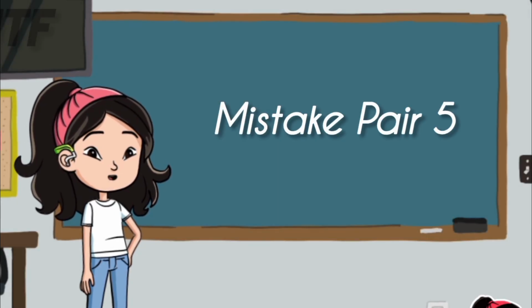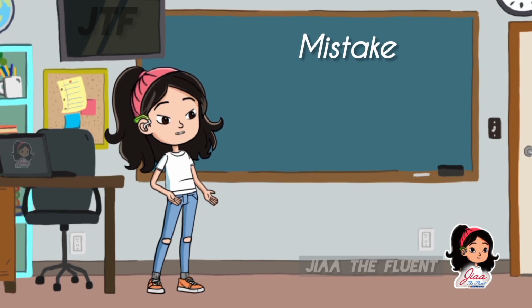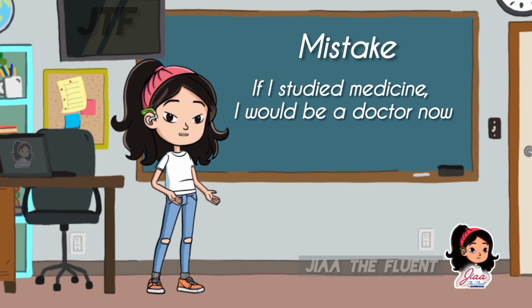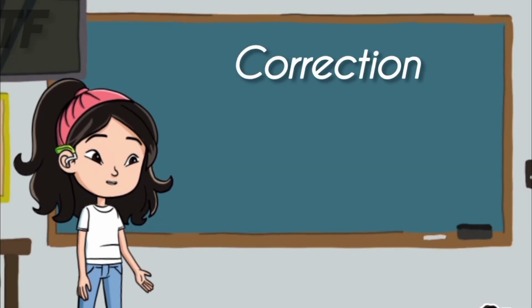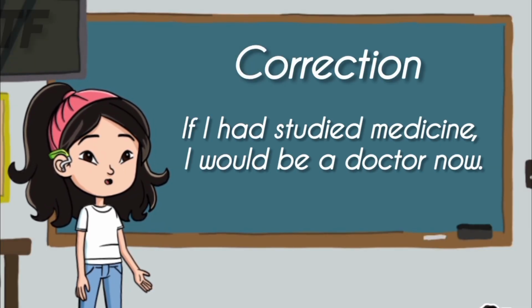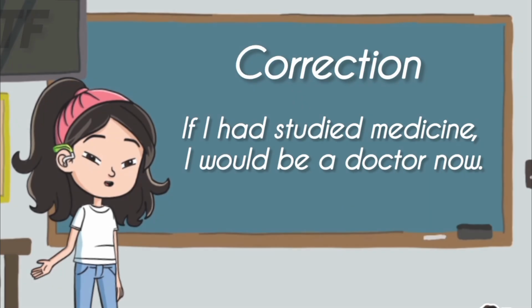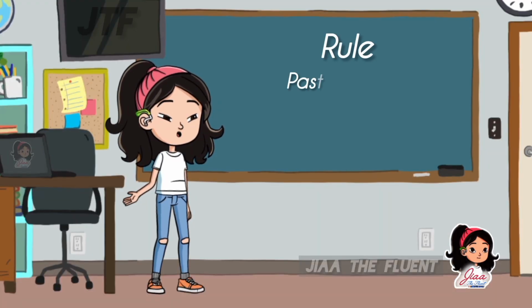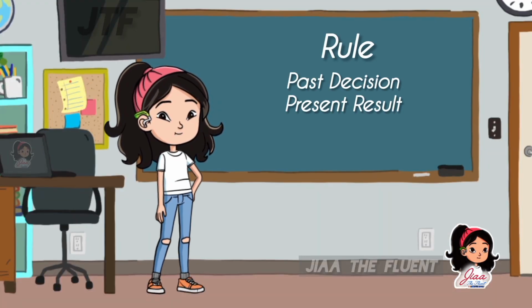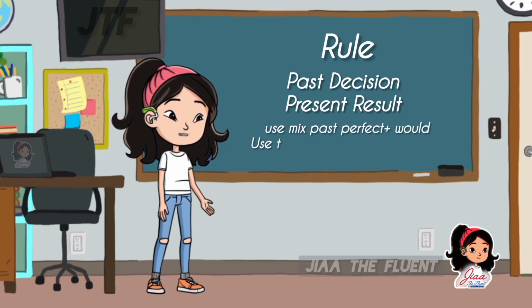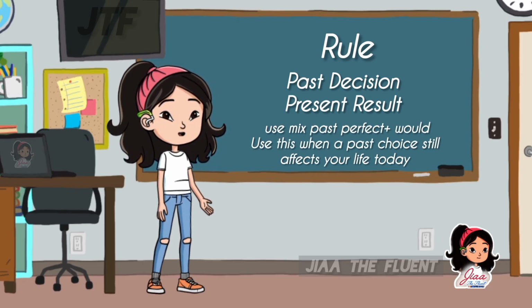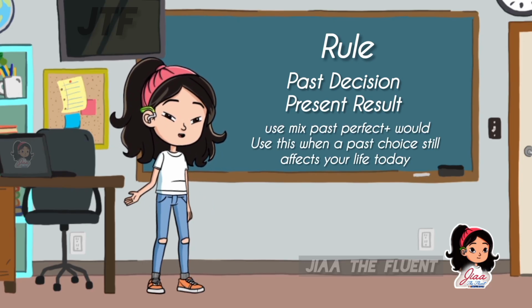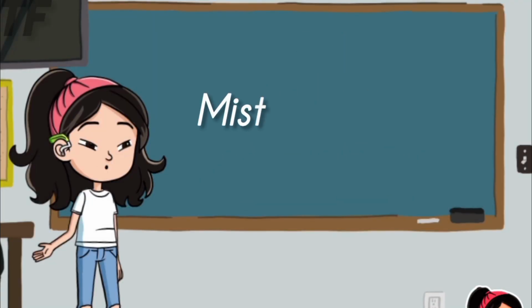Mistake pair 5. Mistake: If I studied medicine, I would be a doctor now. Correction: If I had studied medicine, I would be a doctor now. Rule for past decision, present result: use the mixed conditional, past perfect plus would. Use this mix when a past choice still affects your life today.